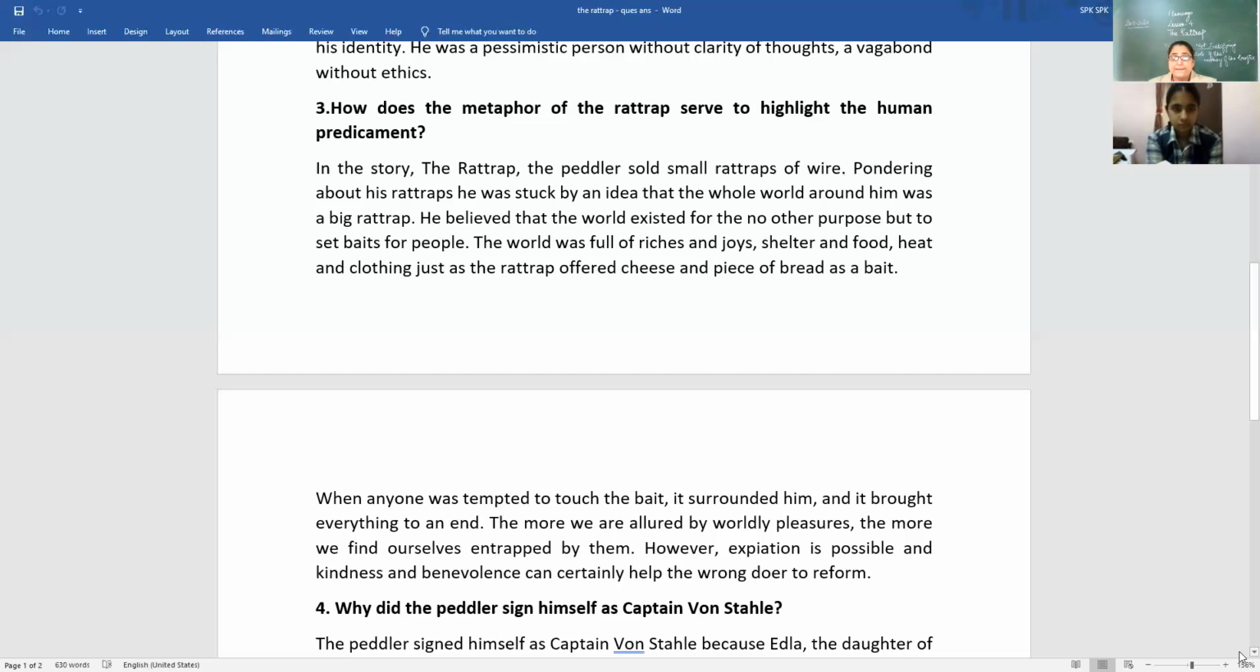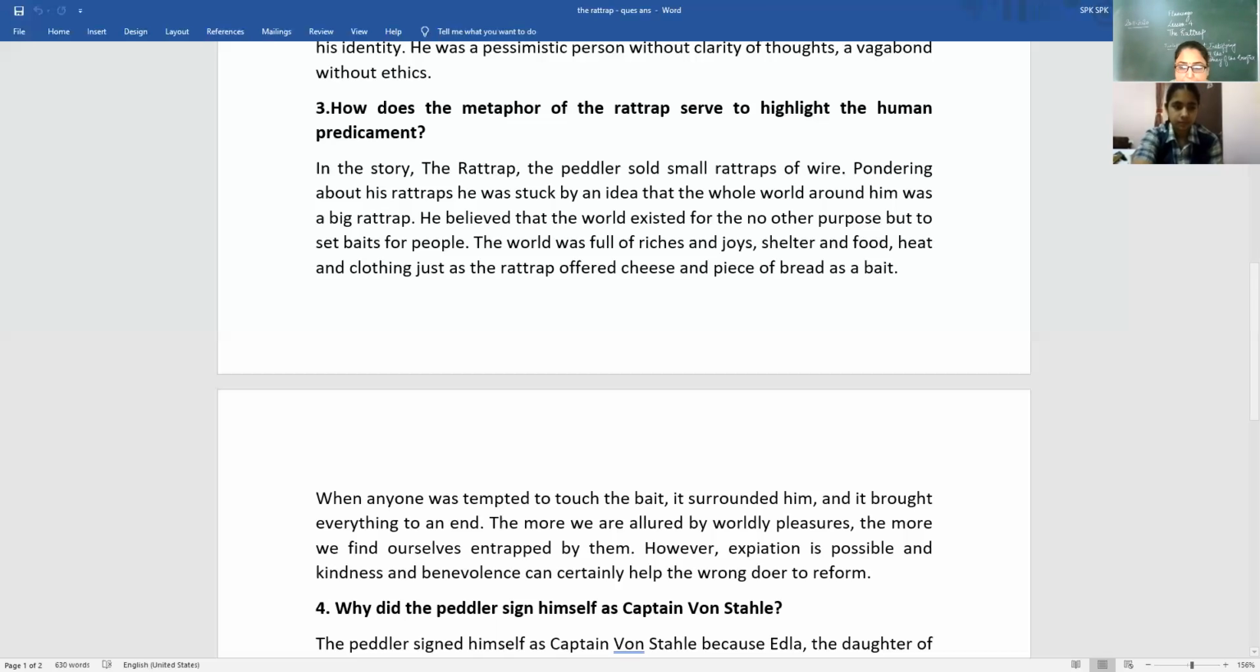In a similar way, the peddler resolved and left his old ways. How does the metaphor of the rat trap serve to highlight the human? I hope the answer is clear. Is the answer clear, dear children? Yes, ma'am. Very good. Okay.